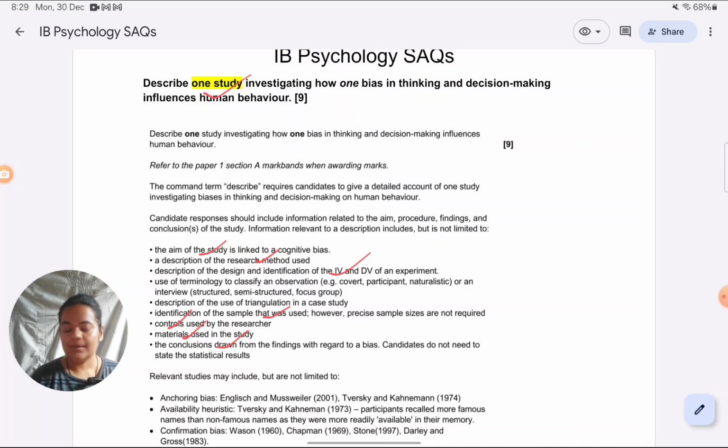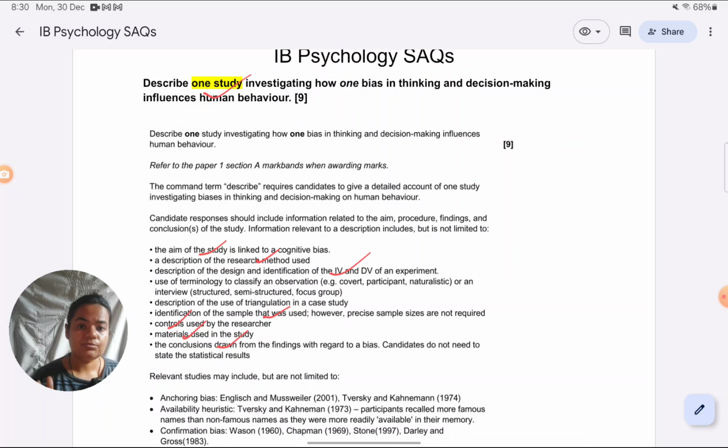Okay. What I'll do is indicate to you right now only which study I'm going to take. For cognitive bias, I'm going to take the study Alter and Oppenheimer. Many of you must have learned it as Alter et al. Why I'm taking that study is because across schools I've seen most of the students use this. I don't know about your school in particular, but whichever schools I've come across, Alter and Oppenheimer, the cognitive ease bias study seems to be the most popular one.